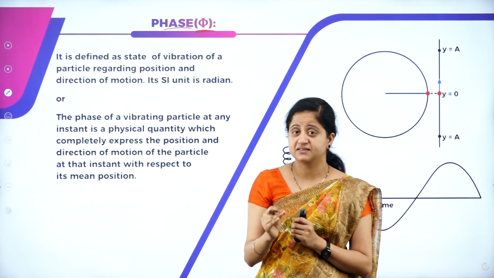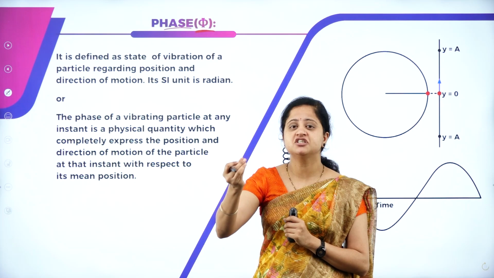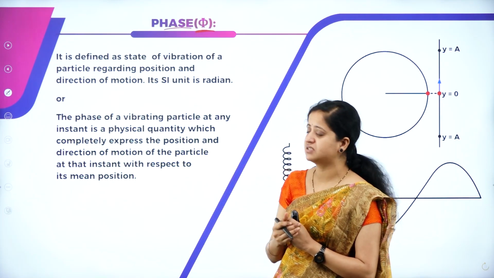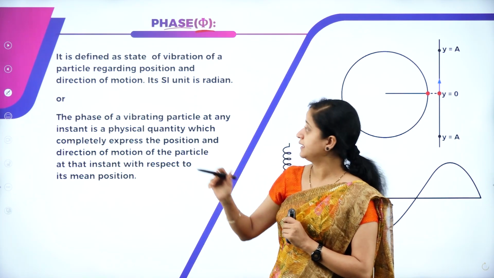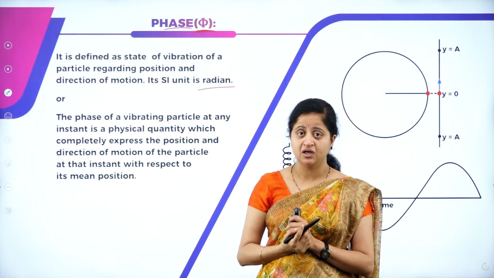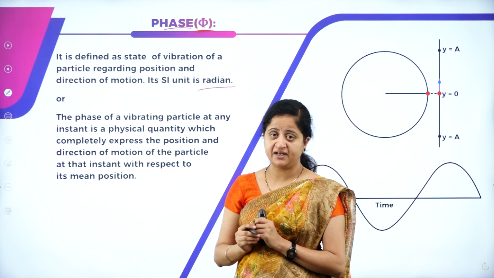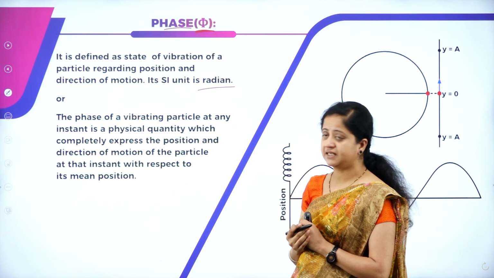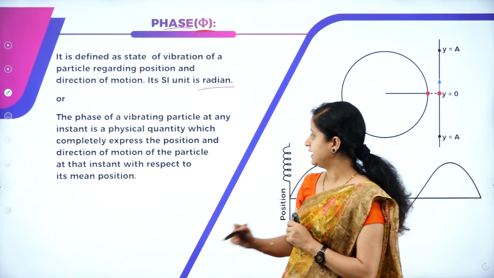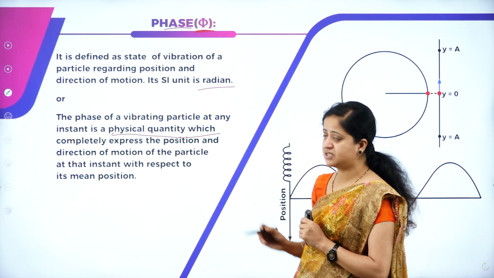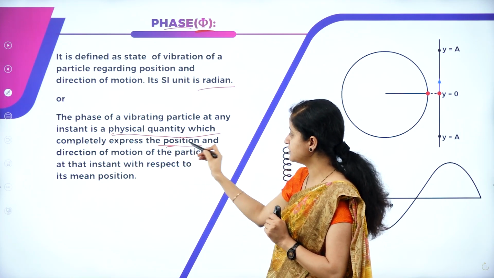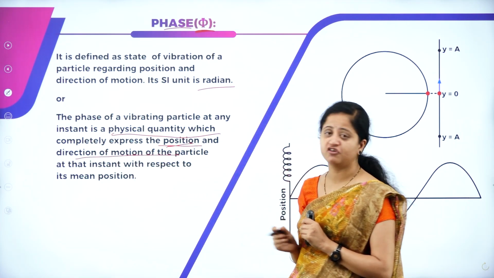Here phase again tells us the position and orientation of a particle which is undergoing an oscillation. The SI unit is radian, or it can also be defined as the phase of a vibrating particle at any instant is a physical quantity which completely expresses the position and direction of motion of the particle.